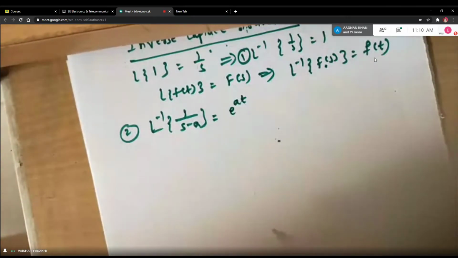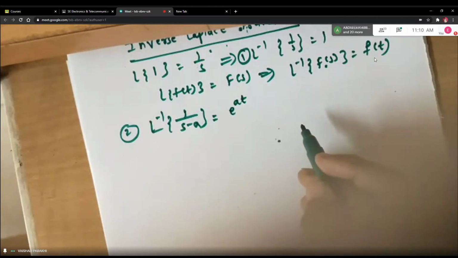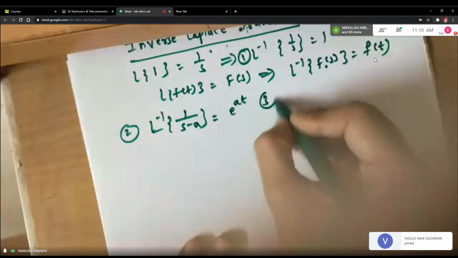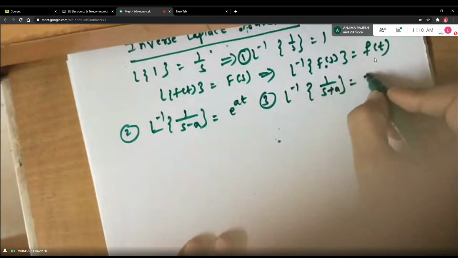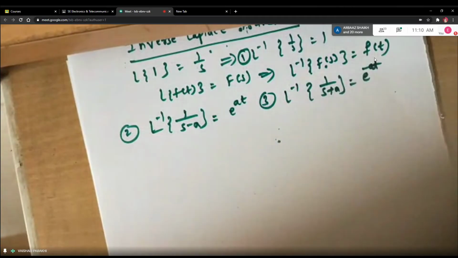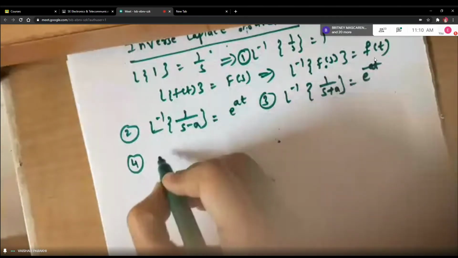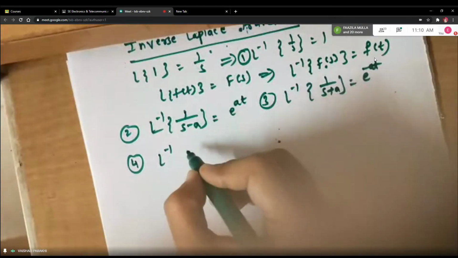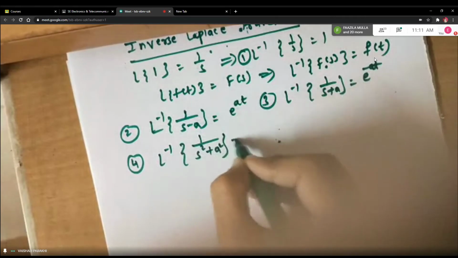Very good. Because see, students, Laplace of e raised to at is 1 upon s minus a, right? So it is directly reverse. Then what will be L inverse of 1 upon s plus a? It will be e raised to minus at, right? The sign of the power will be opposite. Then the fourth one, it is L inverse of 1 upon s square plus a square.